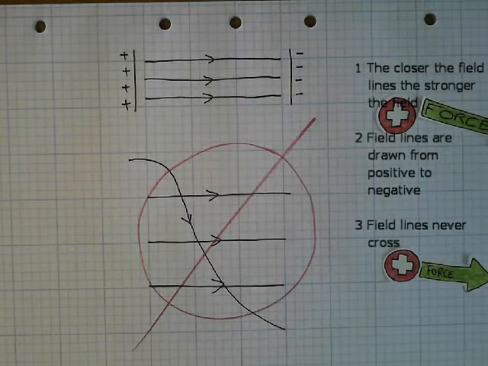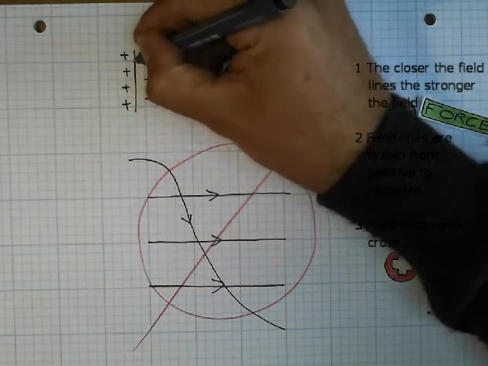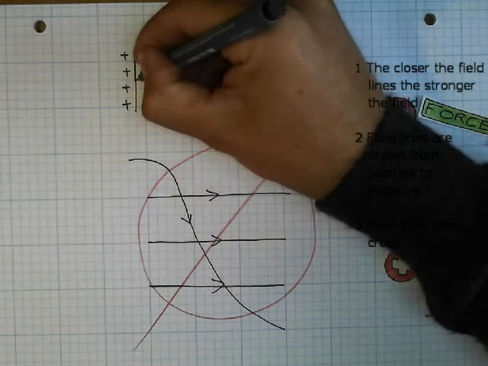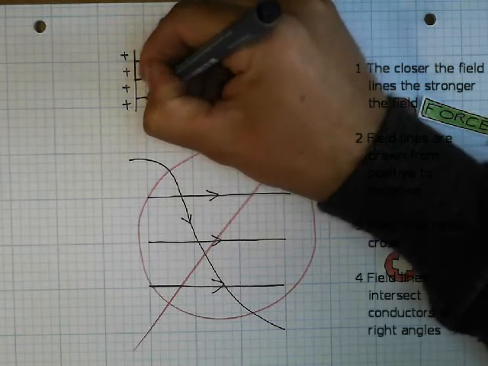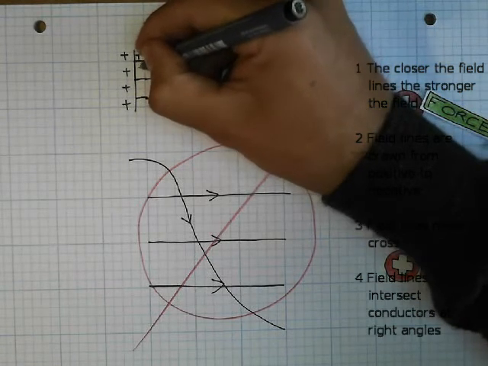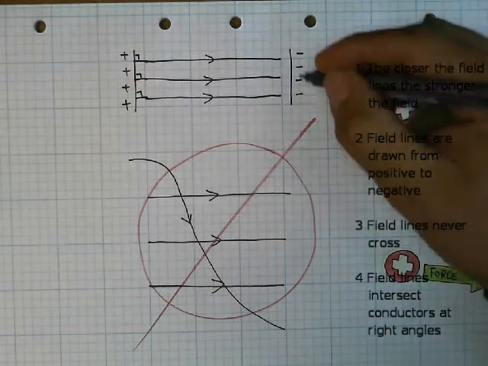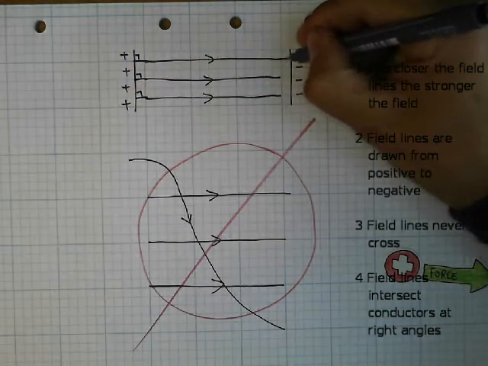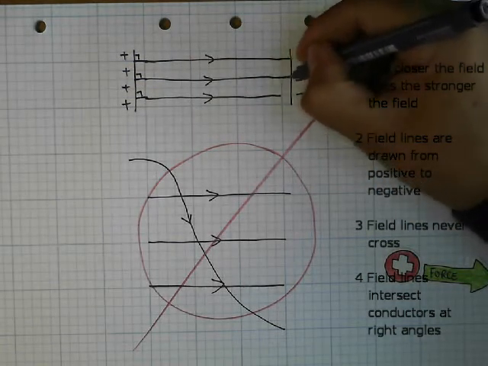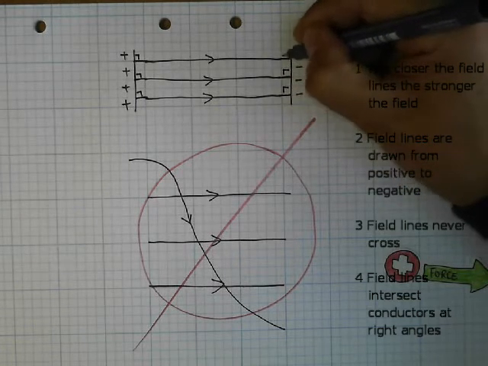The final rule for drawing field lines is that they always intersect conducting surfaces at right angles. For example, if I extend these ones back to this conducting plate, you can see that they are at right angles to the plate. At this end, where they intersect this conducting plate, they are also drawn at right angles.